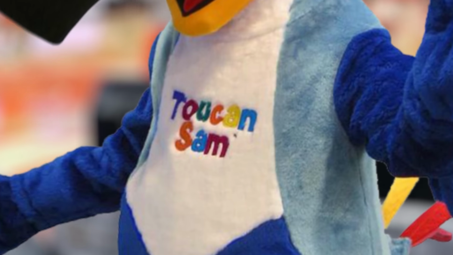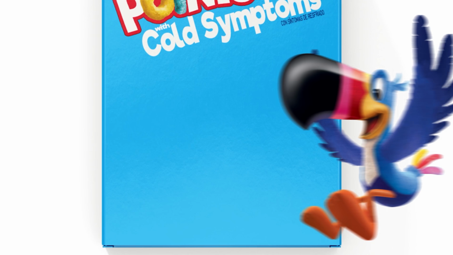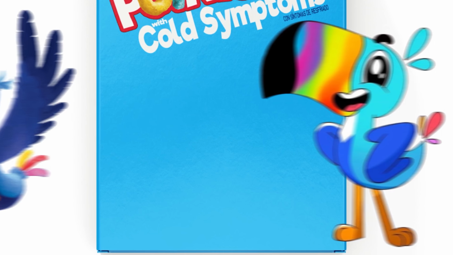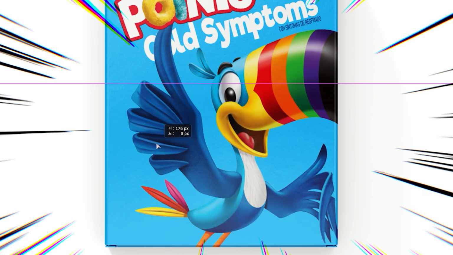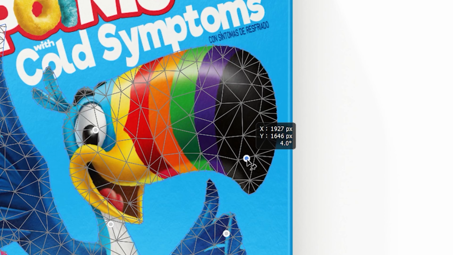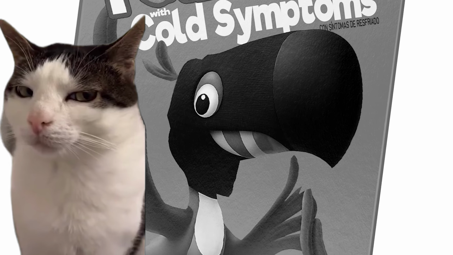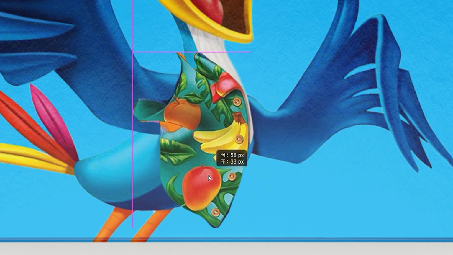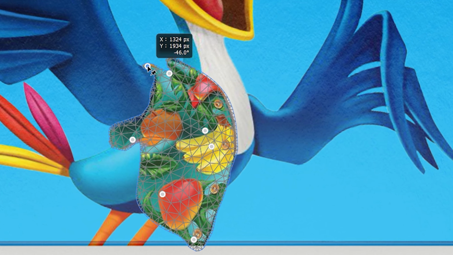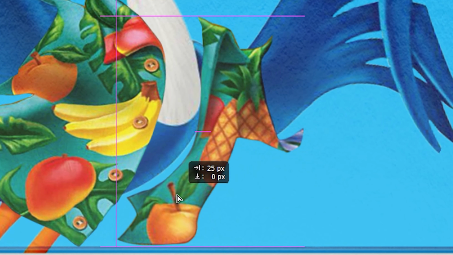I'll use Toucan Sam from the Froot Loops brand, but not this old one. No, this horrendous redesigned version. Oh my god. But the latest one that I really dig. I'll wobble him a little into position. I wanna make him as suspicious as possible. So I take this t-shirt from his old self and I try to make it fit his new body, something like this. I'll do the same process to the other shirt and hat.